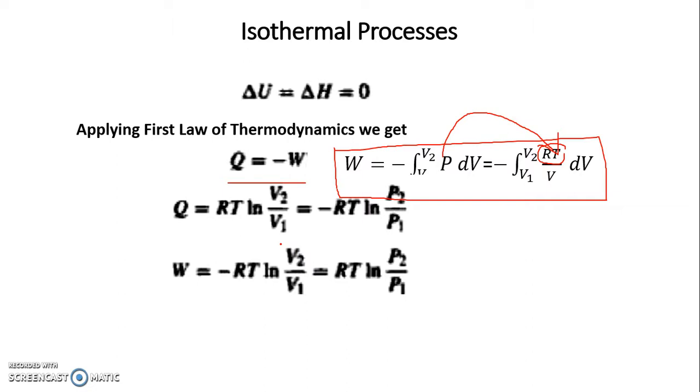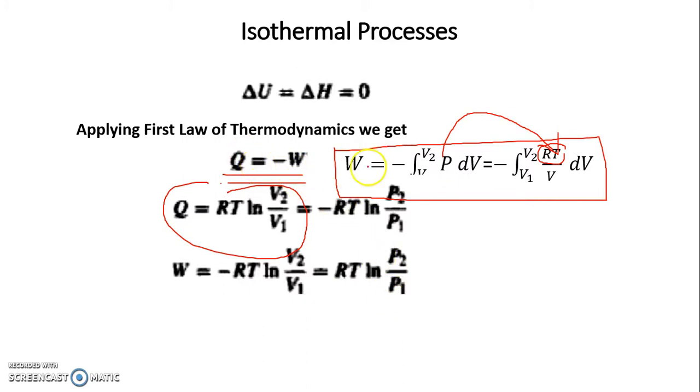I can say Q is equal to RT ln V2 by V1, and then say Q is equal to minus W, or I can say Q is equal to minus RT ln P2 by P1, and then say Q is equal to minus W. Or I can calculate W as minus RT ln V2 by V1 and say W is equal to minus Q, or I can write W is equal to RT ln P2 by P1, and then I can say W is equal to minus Q.